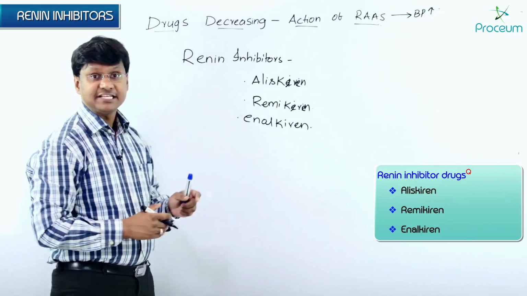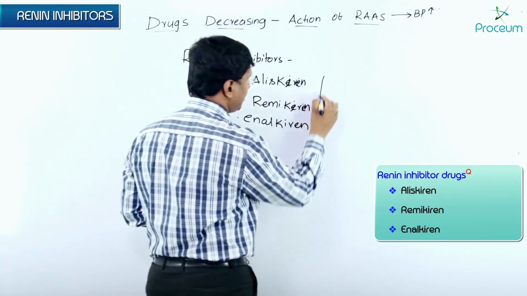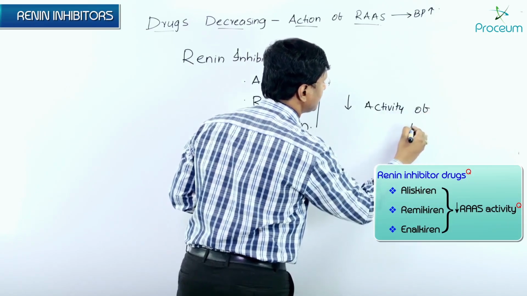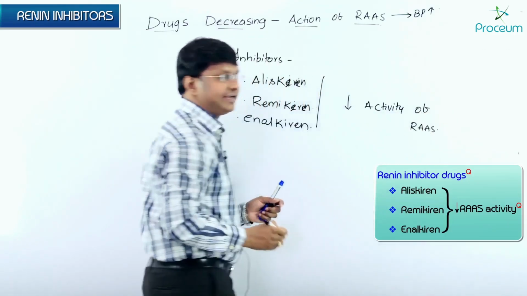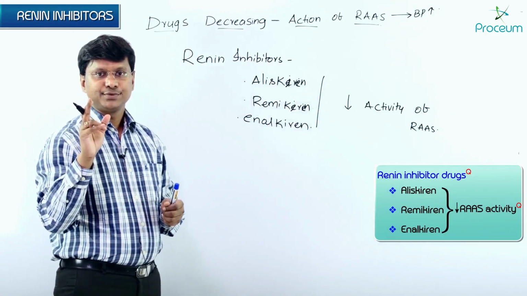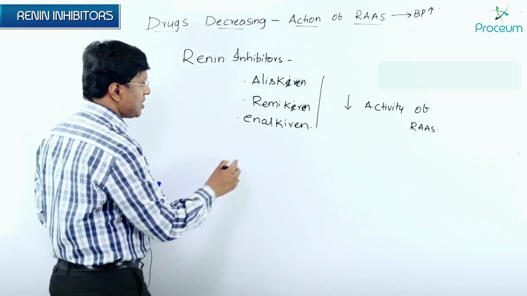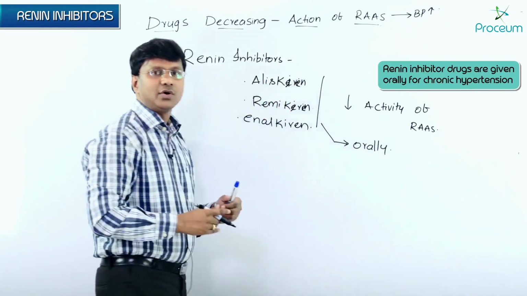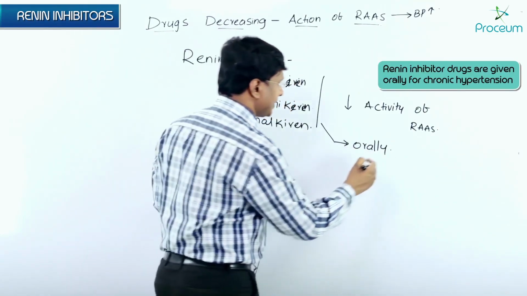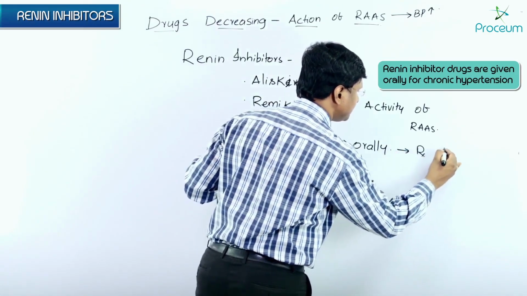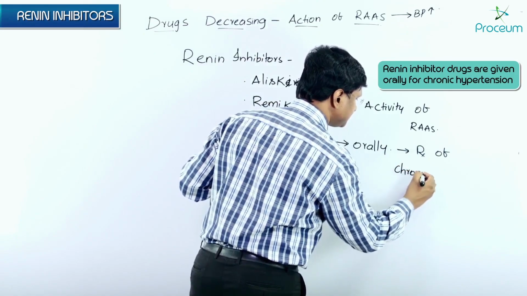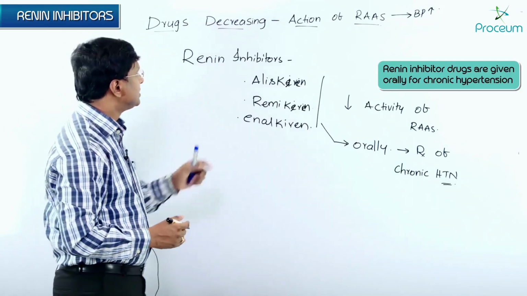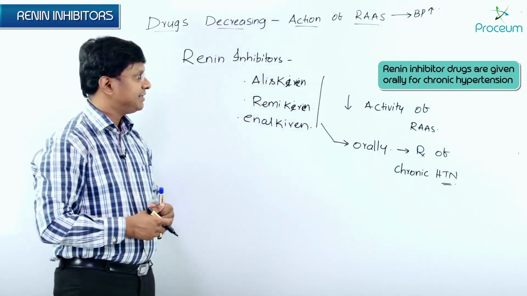Now, so these particular drugs, what will they do? They will decrease the activity of RAAS. And let me tell you the route of administration of these particular drugs. All these particular drugs are used orally for the treatment of chronic hypertension. For the treatment of chronic hypertension, these direct renin inhibitors are being used orally.